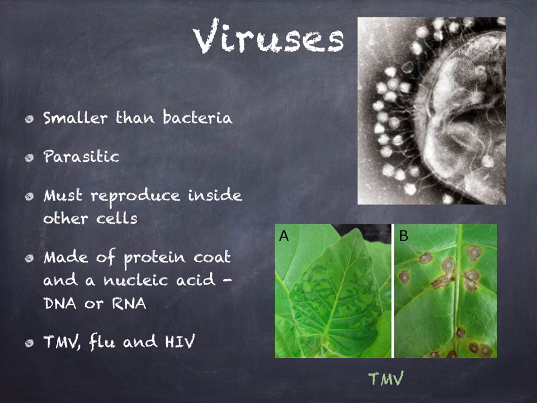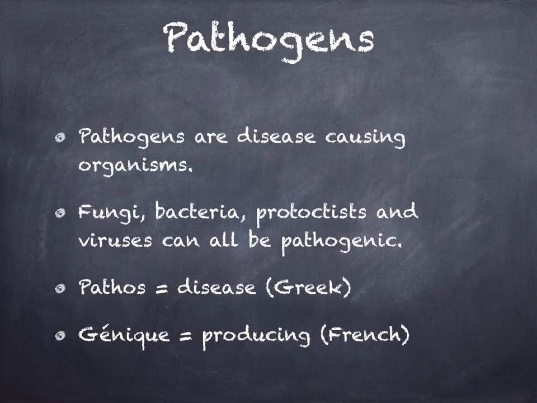Viruses are much smaller than bacteria, which is shown in the top picture, where many viruses are attached to a single bacterium. Viruses have a simple structure consisting of a nucleic acid surrounded by a protein coat. Examples of viruses are the tobacco mosaic virus, influenza, and the human immunodeficiency virus, which causes AIDS.